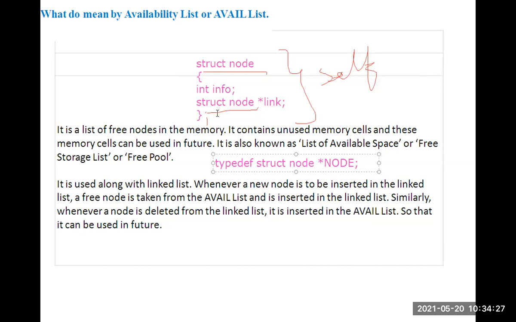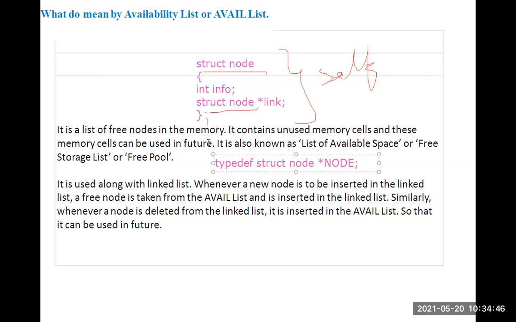So whenever you would use struct node, instead of that we use only node. Node means it contains link and information. Every time you don't write struct node star, you just write node. Clear?